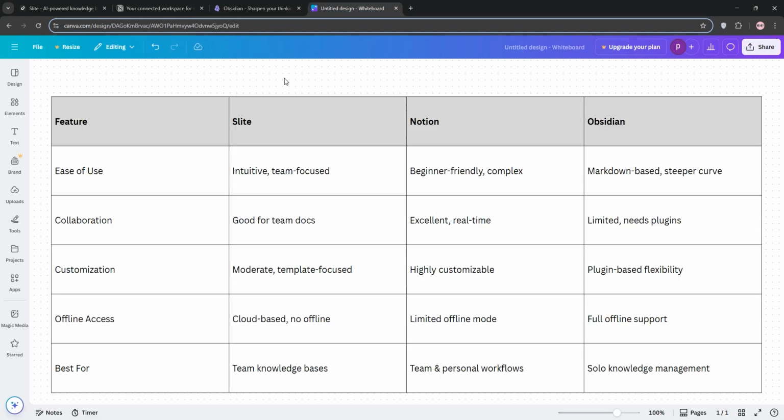So, how do they stack up? Let's compare. When it comes to ease of use, Slite's intuitive for teams, Notion has a learning curve, but it's beginner-friendly, and Obsidian's markdown can be tricky for newbies.